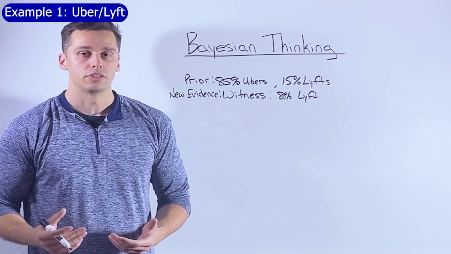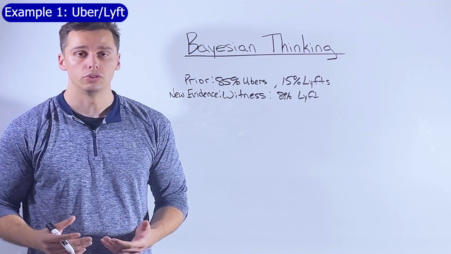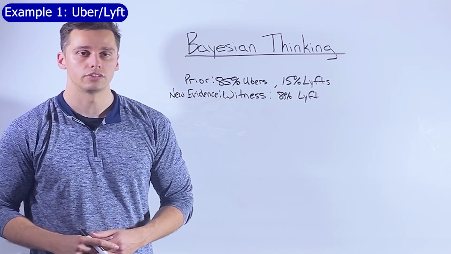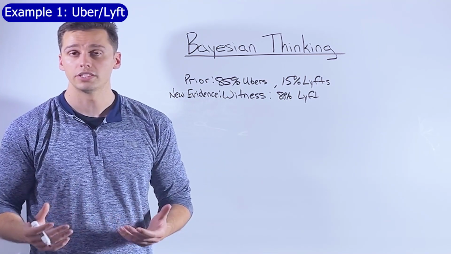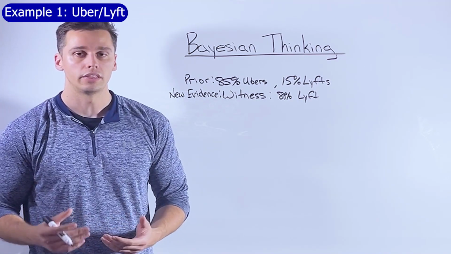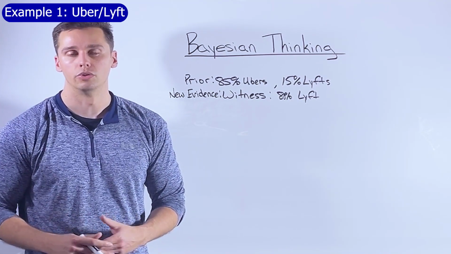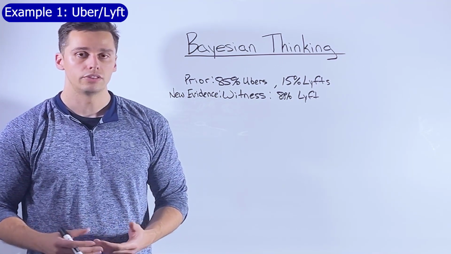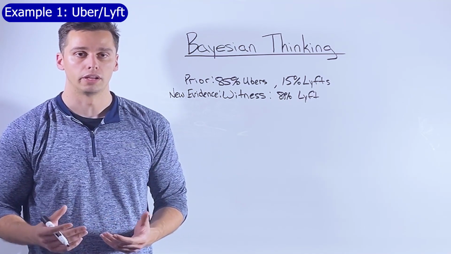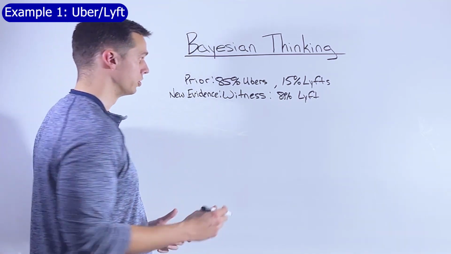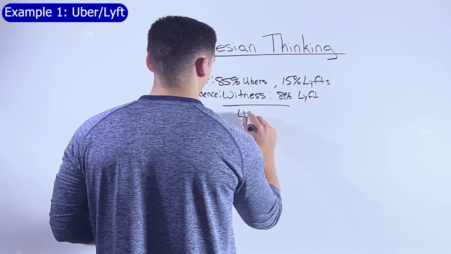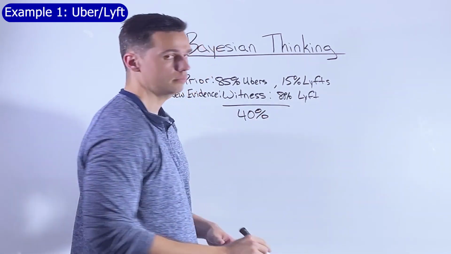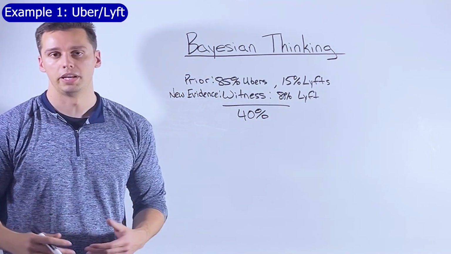Now here's where we see something unexpected. Most people will say that there's an 80% chance this vehicle was a Lyft, but that's actually not true. You have to take the base rate of 15% into account. With Bayes' theorem, the probability of the car being a Lyft ends up being about 40%. That's a huge difference from 80%.